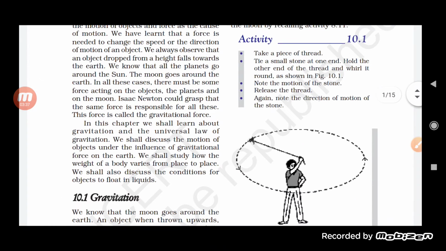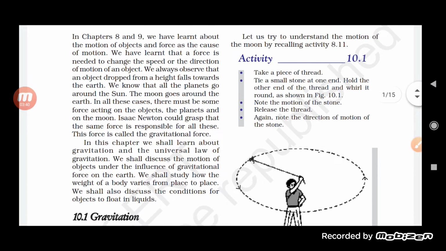Now, let us try to understand this with the help of an activity, how the motion of the moon basically occurs. So we take a piece of thread and tie a small stone at one end. We hold the other end and start whirling it around. Then what kind of motion do we find, students? When we tie it with the thread and start moving it, and then release the thread, what will we see? What is the direction?